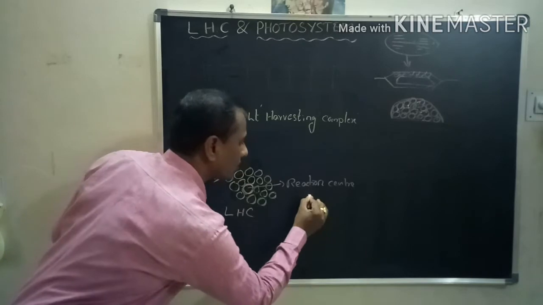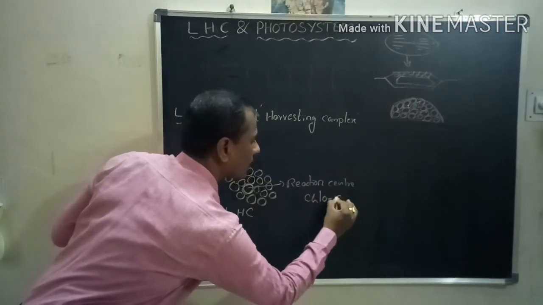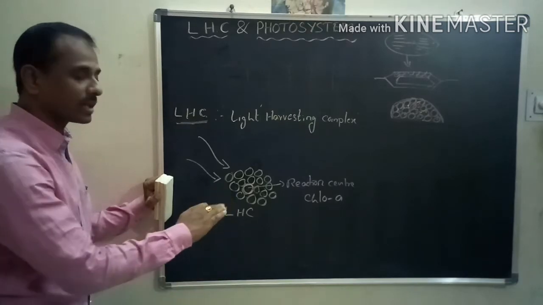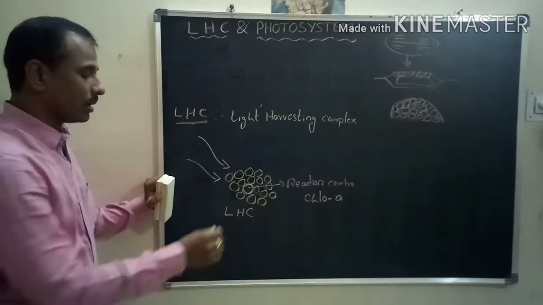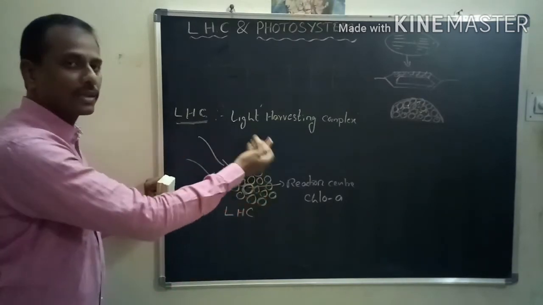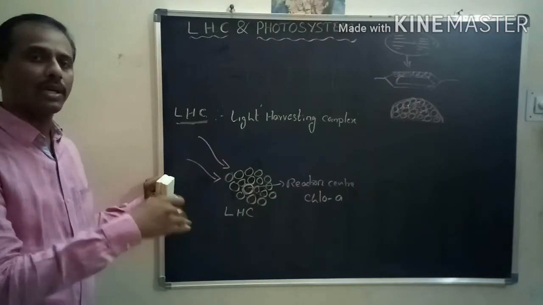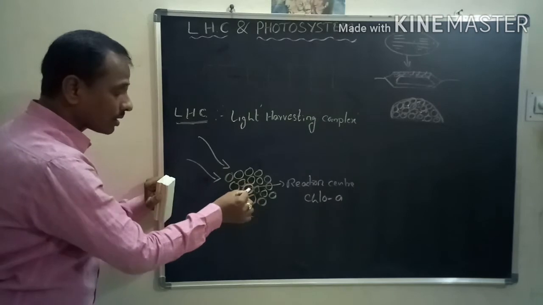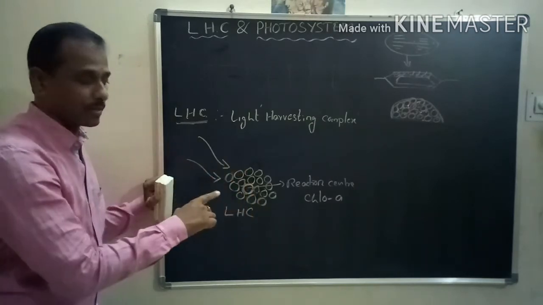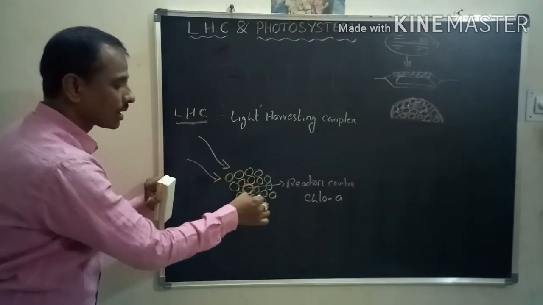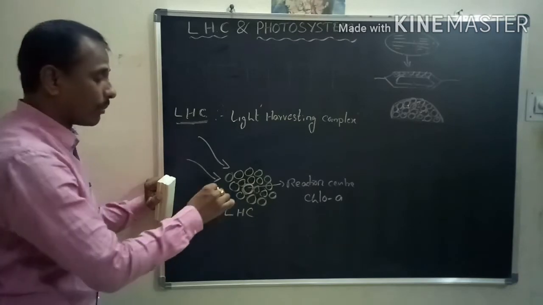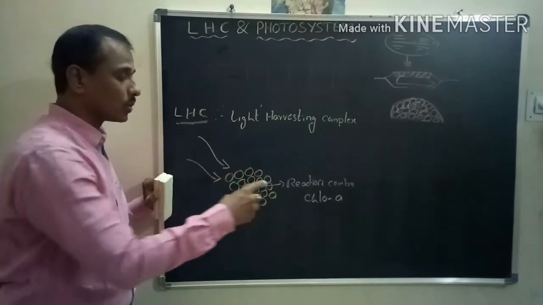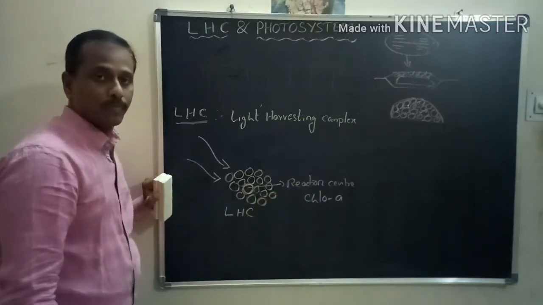It must be chlorophyll A. Always the reaction center is chlorophyll A. Remaining are the other pigments, that means chlorophyll B, chlorophyll A, carotenoids. Here not only a single chlorophyll is present; some of the remaining molecules are also chlorophyll A. Among all the chlorophylls, one is modified into the reaction center.